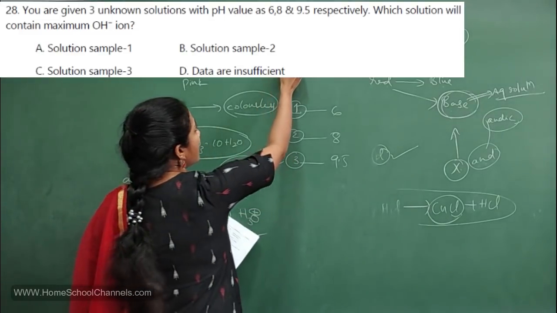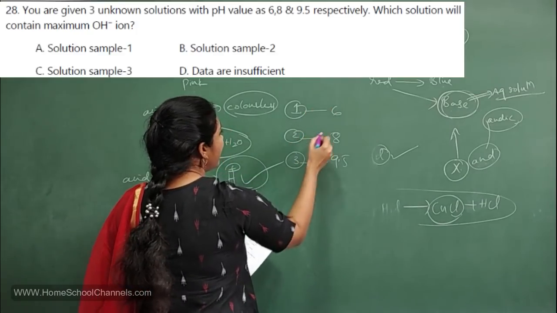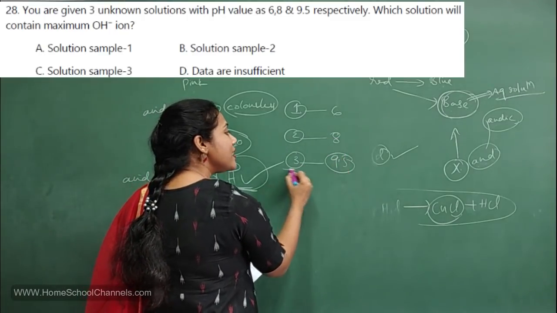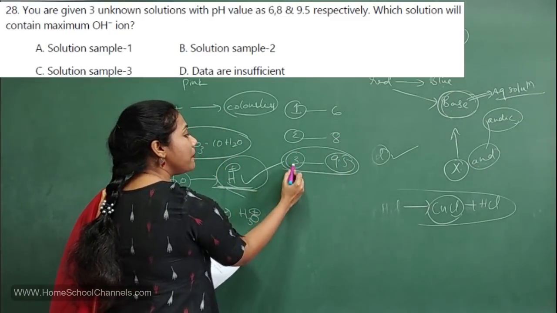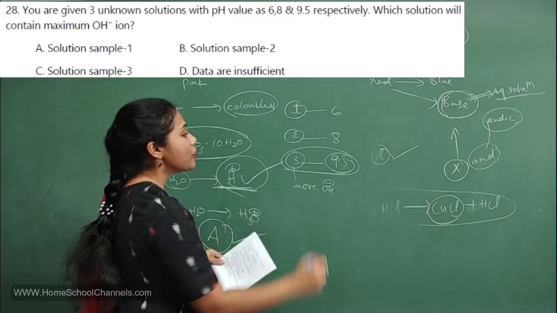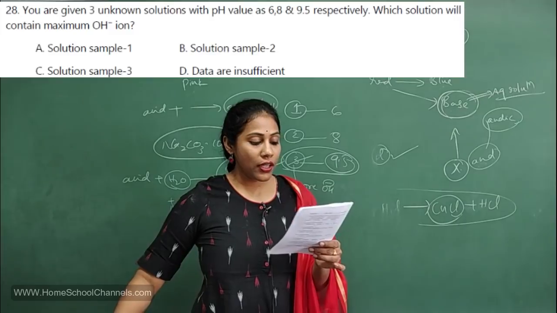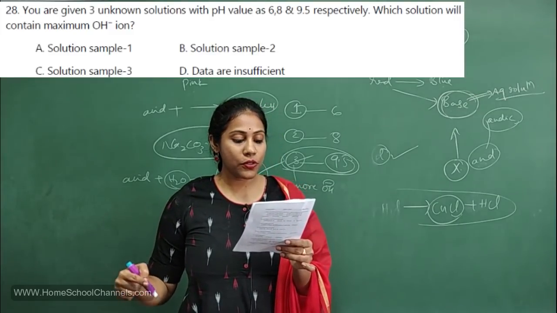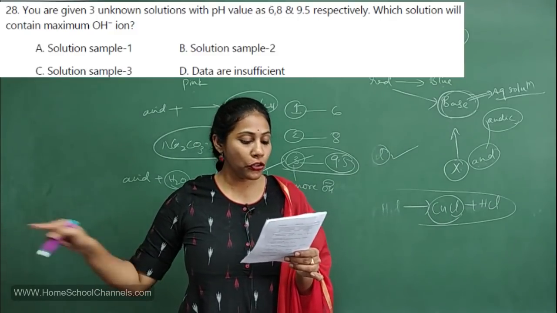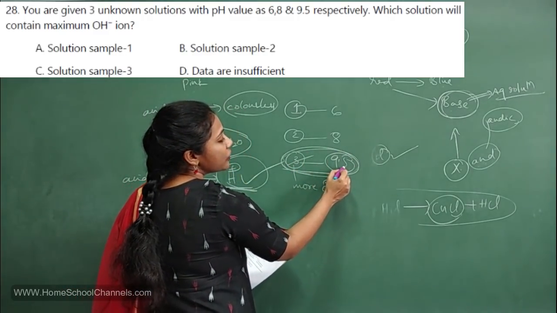Where do you find OH- ions? You will find them in a base. They are asking which of them is more basic. Higher the pH value, more is the basic nature. More basic means more OH- ions you will find in a solution. So what is your option? It is sample 3, the third solution. Option A, sample 1? No. Option B, sample 2? No. Option C, sample 3? Yes. The sample 3's pH is 9.5.